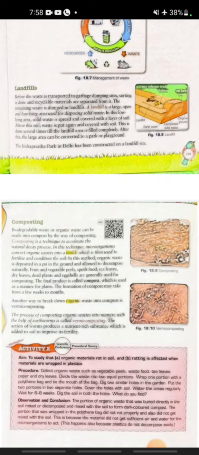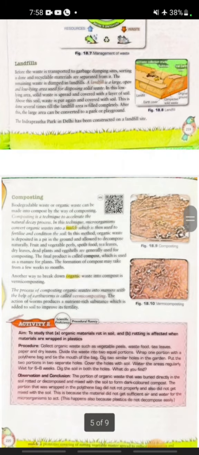Now we discuss what vermicomposting is. The process of composting organic waste into manure with the help of earthworms is called vermicomposting.